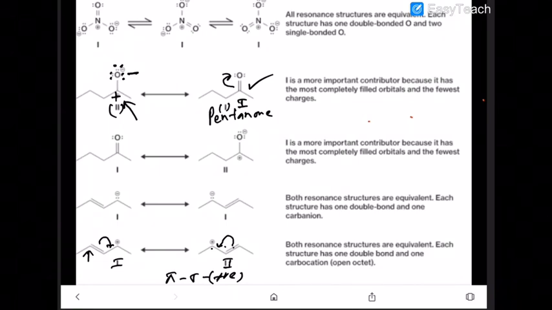Here also what can happen? This lone pair can go there and pi cloud can go there. Similarly here lone pair can go there and pi cloud can go there. So here also A and B are equally contributing. But in this case they are not contributing, because in structure number 2 the carbon does not have the complete octet.